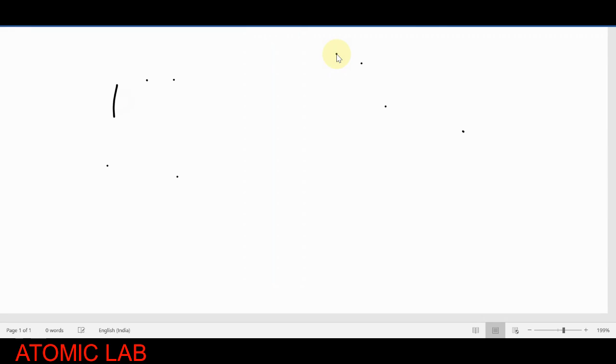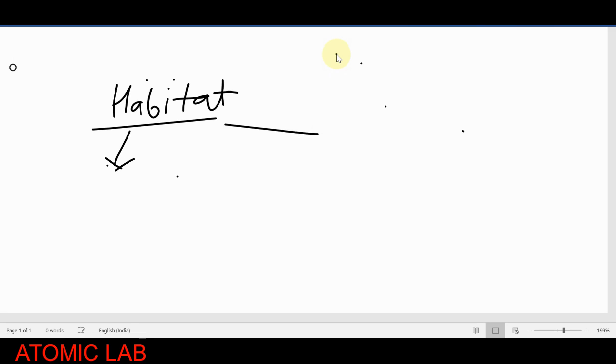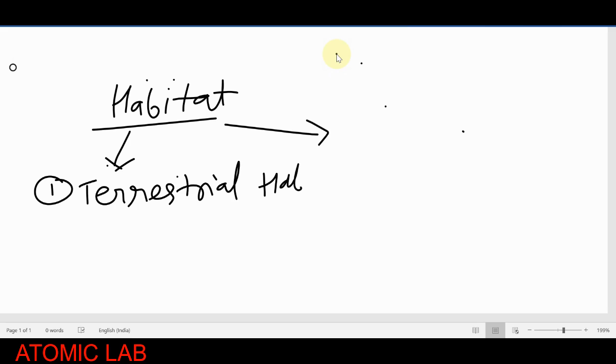Now we will classify habitats. We will classify them into two groups. You all know that some plants live on the land surface and some plants live in water. I'm talking about plants as well as animals. So we can say one will be known as the terrestrial habitat, and the second one will be known as the aquatic habitat. This is the terrestrial habitat. The second one, aquatic habitat.